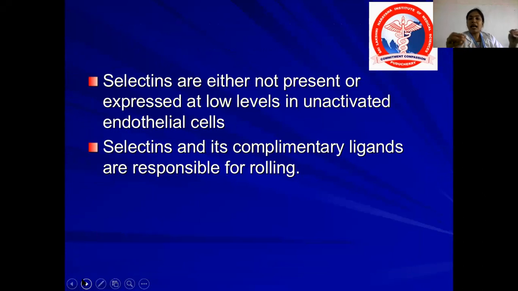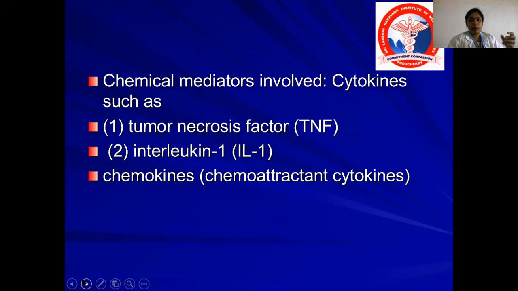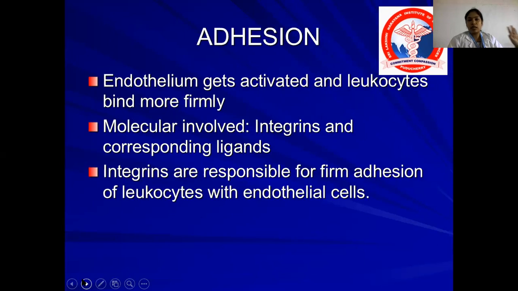So selectins are either not present or expressed at low levels in unactivated endothelial cells. The selectins and their complementary ligands are responsible for rolling. The chemical mediators involved in bringing these intracellular selectins to the surface are tumor necrosis factor, interleukin-1 and certain chemokines, which are called chemoattractant cytokines.